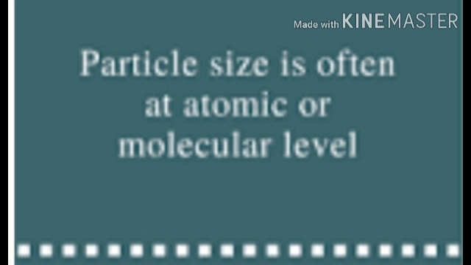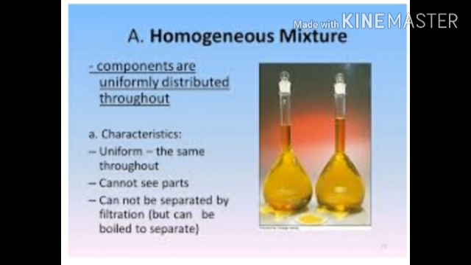The particle size of a homogeneous mixture is very small, almost all less than 10 power minus 7 centimeters, or 10 power minus 9 meters, that is 1 nanometer. And components cannot be separated easily by a simple technique like the filtration process. So these are the properties of a homogeneous mixture.